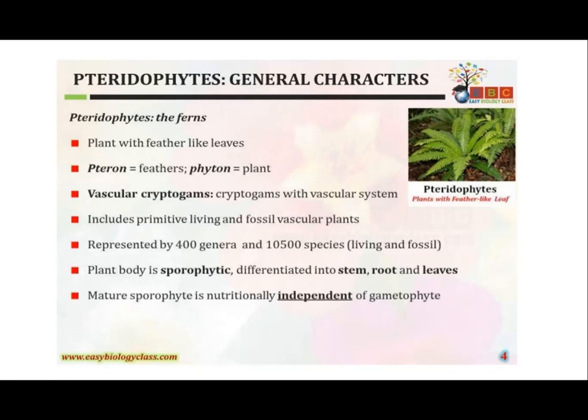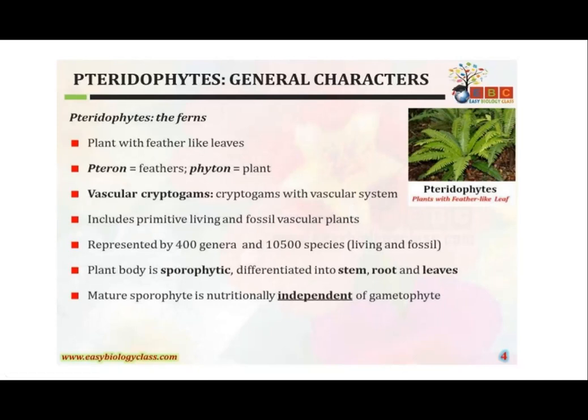Because it produces gametes, or the thalloid plant body consists of the sexual organs. But in the pteridophyte, the adult plant body is a sporophytic plant. What is sporophytic here? The plant body which is going to develop or produce spores.